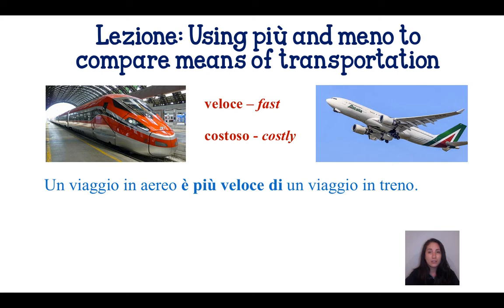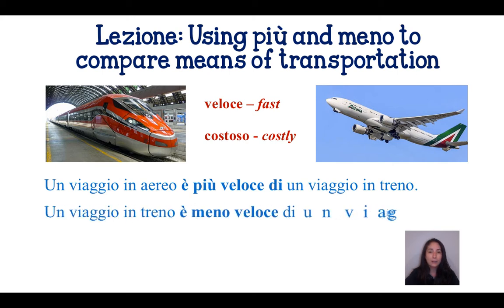The other way that you can say this is by using meno. Un viaggio in treno è meno veloce di un viaggio in aereo. For this sentence, we're saying that a trip by train is less fast, or slower, than a trip by plane.